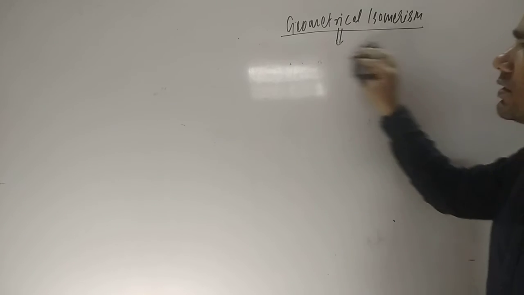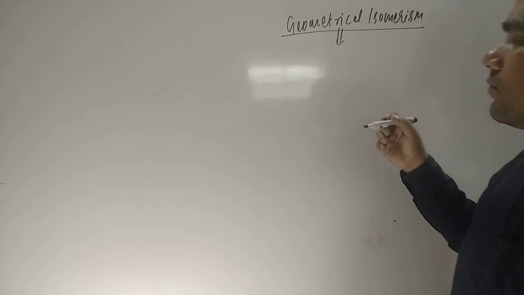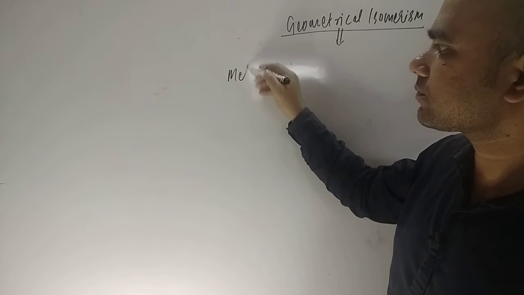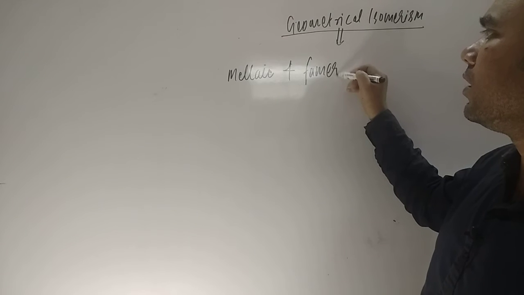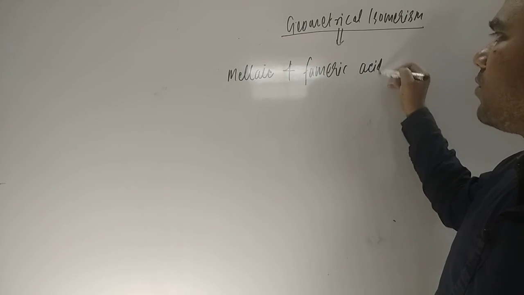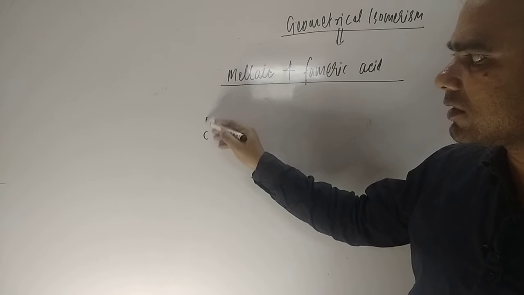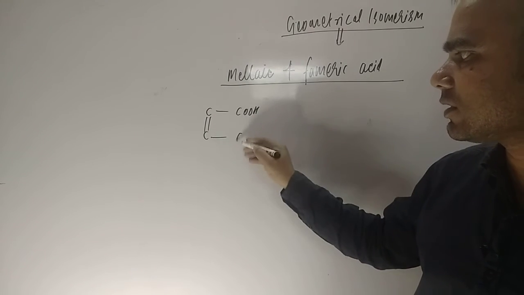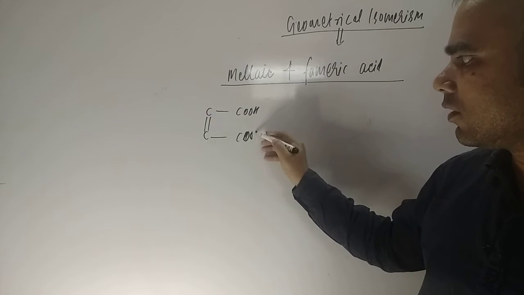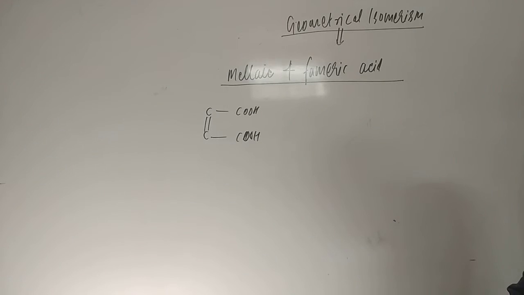So dear students, I am taking maleic and fumaric acid, and you see how they represent the cis and trans forms of geometrical isomers. If you see maleic acid, that is C double bond C, here is a COOH group, and on the other side you can put hydrogen.